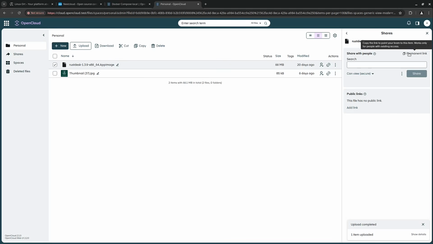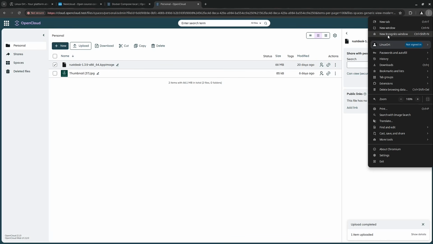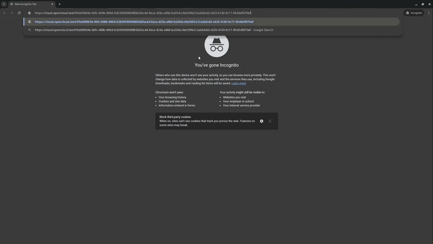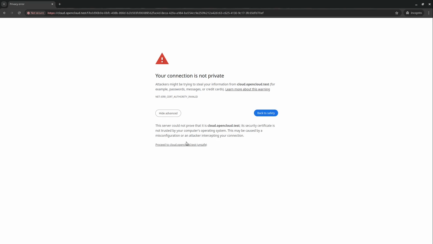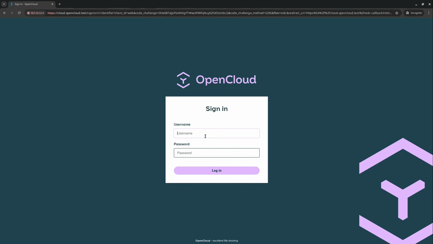And then we see a permanent link. This permanent link I can now paste into some email, and some other person could open it up. Of course, if this is not a test cloud, or if this person also did their etc host setup. So yeah, it's only for testing purposes here for this video. But then we can see here, okay, yeah, we could fix this, but this takes another session.